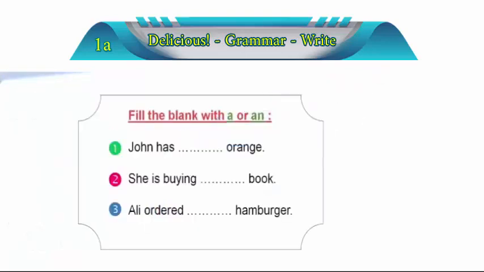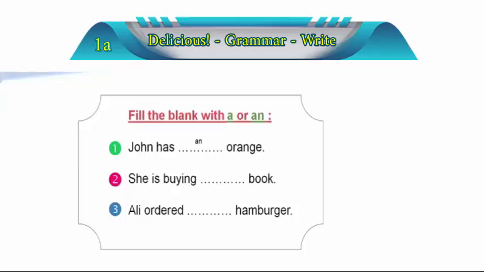Alright, so that's how we add the articles. Let's do it now, and I believe you remember when we add articles because we have already taken them in the first semester. So John has, what do we do? A or an orange, what do we say? Well, we say an orange. What about the second one? She is buying book. Do we say an book? No, of course not.